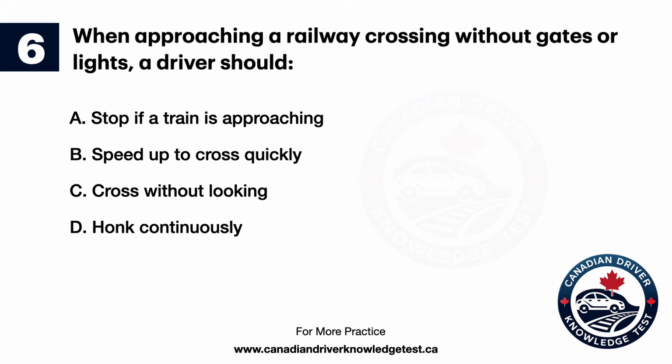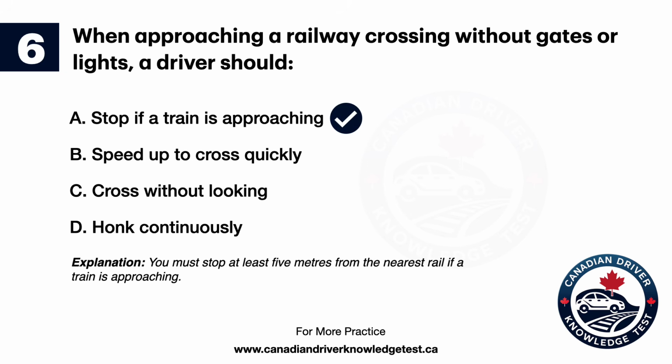Question 6. When approaching a railway crossing without gates or lights, a driver should: A. Stop if a train is approaching. B. Speed up to cross quickly. C. Cross without looking. D. Honk continuously. The answer is A. Stop if a train is approaching. Explanation. You must stop at least 5 meters from the nearest rail if a train is approaching.